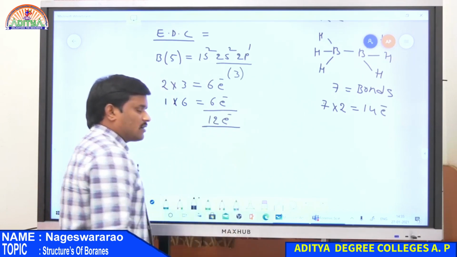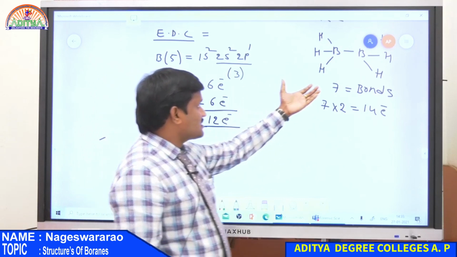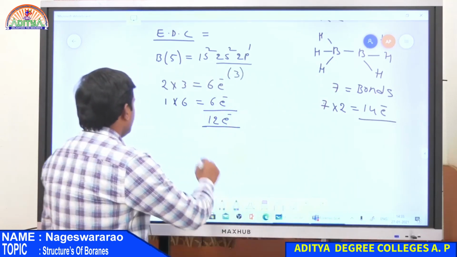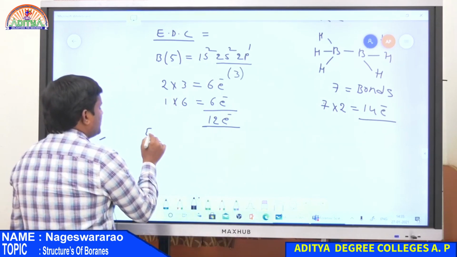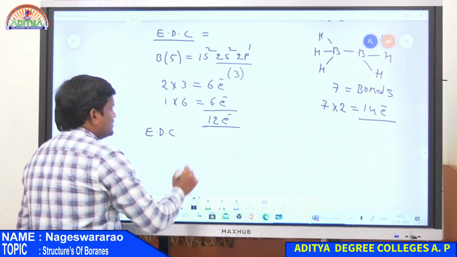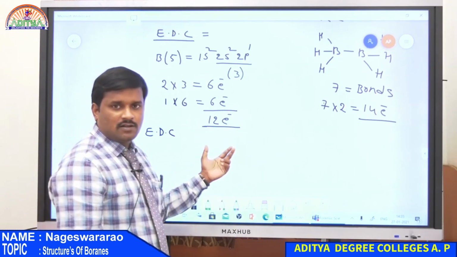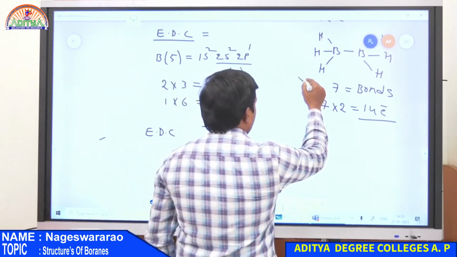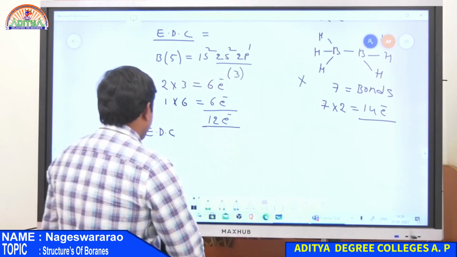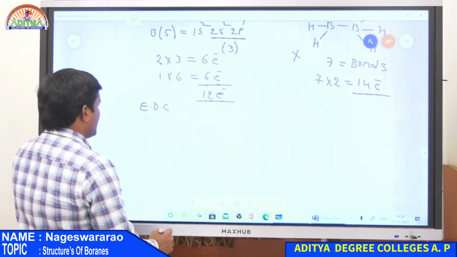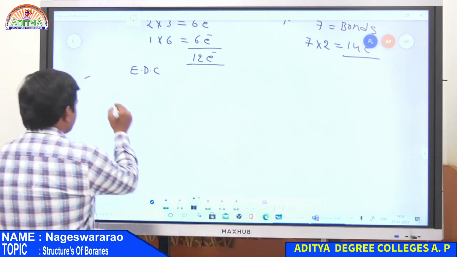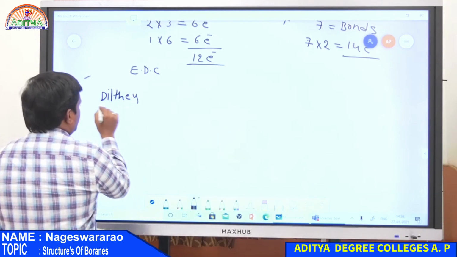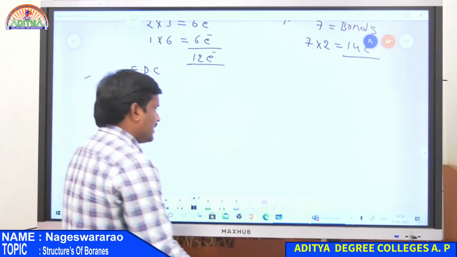There are only 12 electrons, but this structure requires 14 electrons. That is why B2H6 is an electron deficient compound. It has two fewer electrons for the covalent bonds. Therefore, this structure is not correct. The exact structure of diborane is explained by Dilthey. Dilthey proposed a structure for diborane, which is represented as follows.